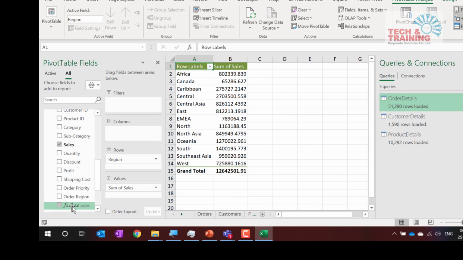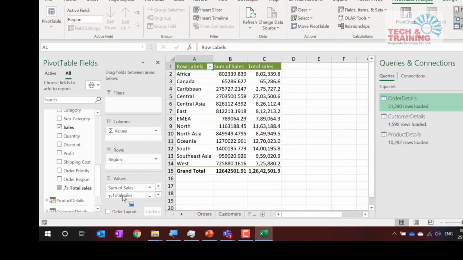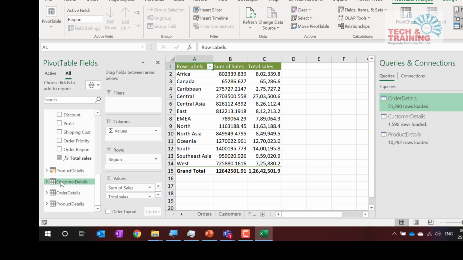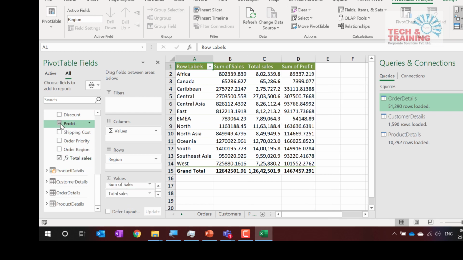But we also calculated this function, isn't it? Yeah, we calculated this function, which is nothing but total sales. I'm going to add this also here. Both are giving me the same value, right? So why did I calculate total sales? There was no need to calculate total sales because I get total sales directly. But I'm going to tell you why we need to calculate total sales. Similarly, I can calculate total profit, right? I want to calculate average profit.